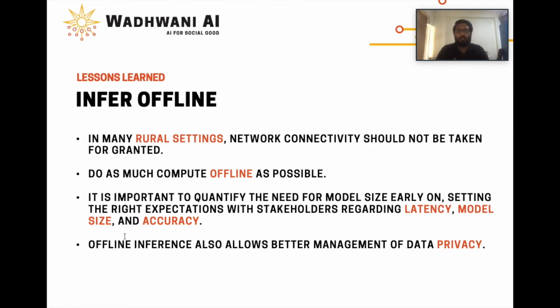Finally, in most rural settings, network connectivity is intermittent. Hence, most of the computation should be done offline. The expectation regarding model size, latency, and accuracy should be set with the right stakeholders as early as possible. This also gives tighter control over data privacy.